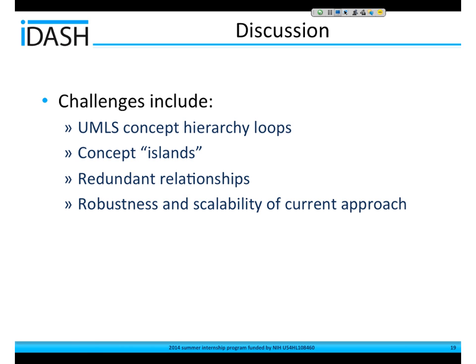There are also concept islands within the UMLS database in which these concepts have no parents, so they are simply added to the miscellaneous category to be hand-mapped later. Redundant relationships are the current issue at hand we are trying to clean up, and then we will need to test the robustness and scalability of this approach on the actual database of genotypes and phenotypes.